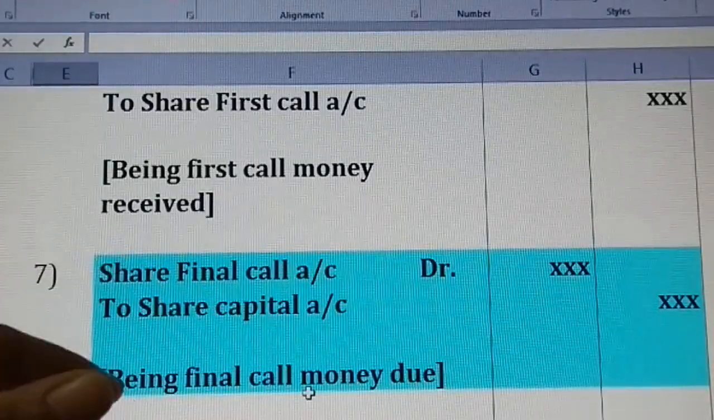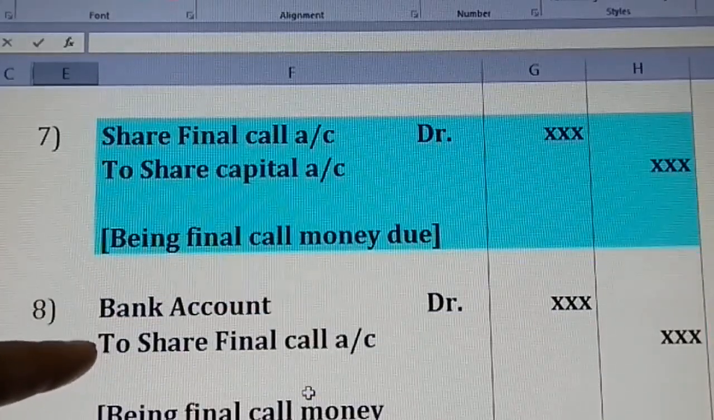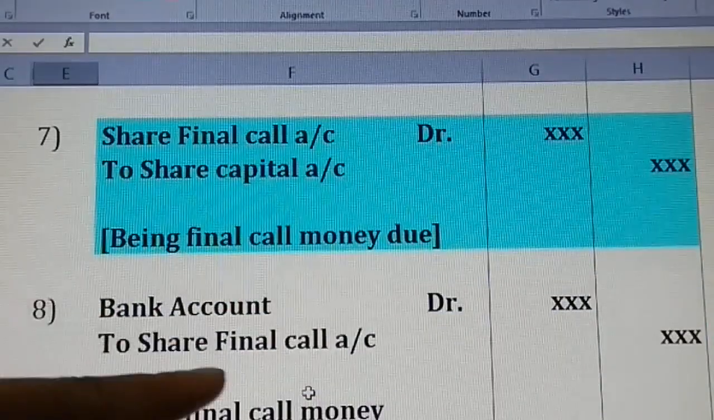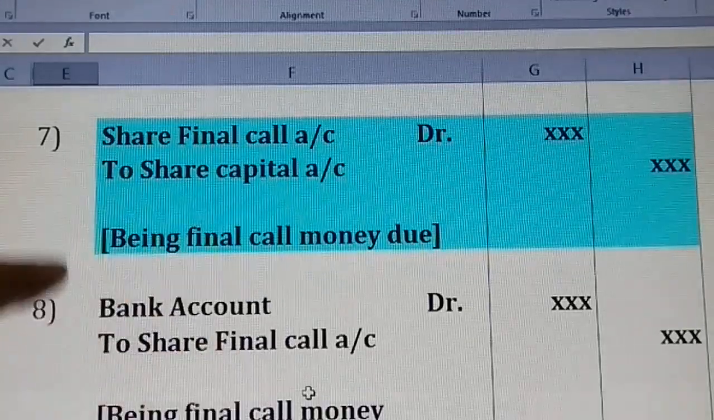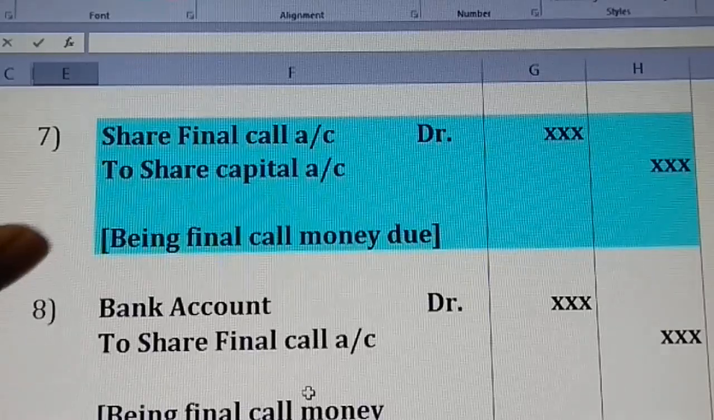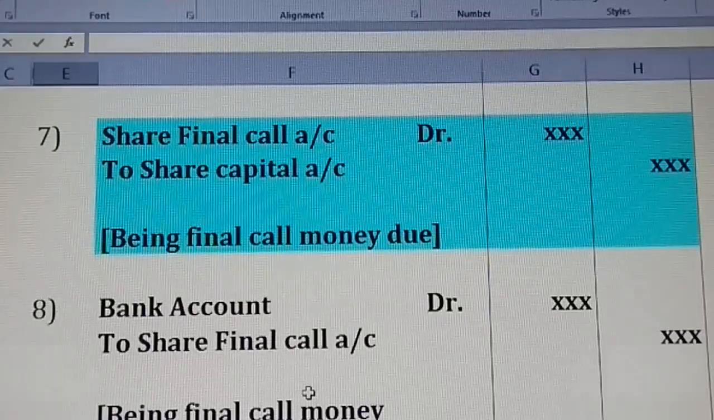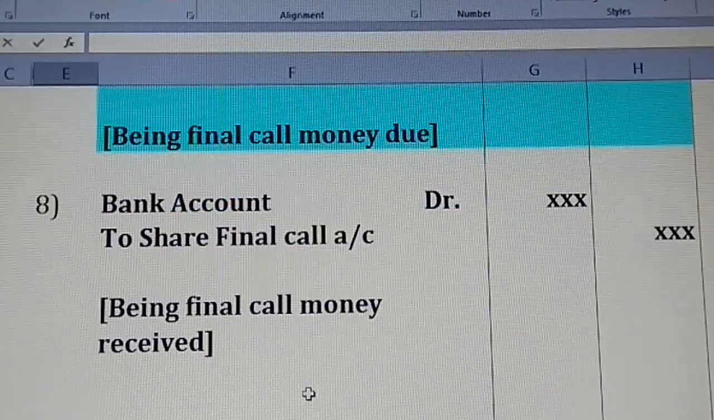Now after making a final call, on the concerned due date we are going to receive the final call money from the concerned applicants. What comes in? Bank account debit against what? Final call. So bank account debit to share final call account, being what? Final call money received. This is what the basic concept is. So the first 8 entries must be in our mind. Clear, students? Because this is very important in this concerned chapter.